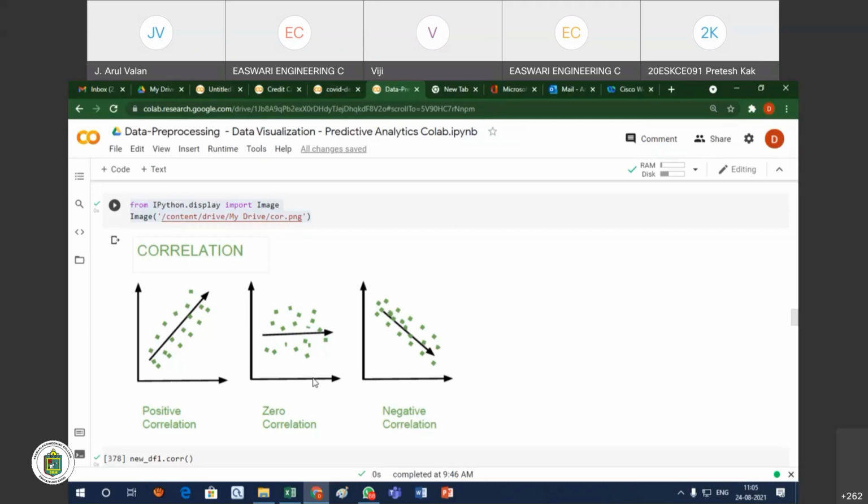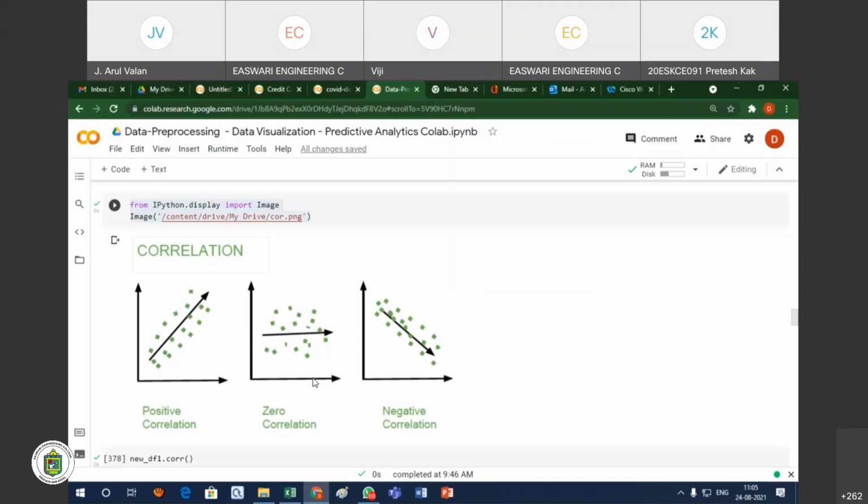Sometimes some attributes have a negative correlation. That means when one value increases, the other decreases. One attribute is increasing, another is decreasing. For example, if you are traveling in a car at 40 kilometers per hour speed, you will reach the destination in 1 hour.